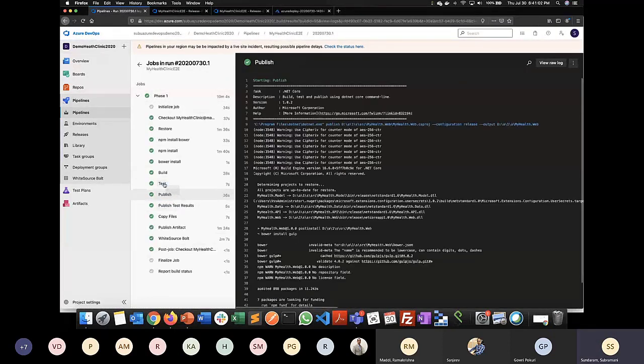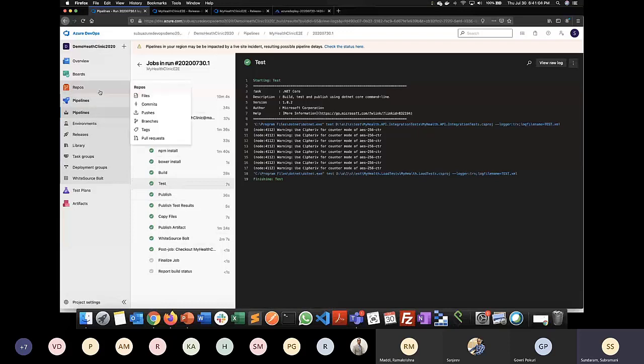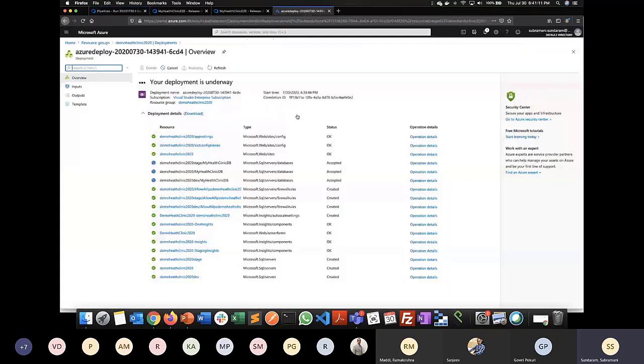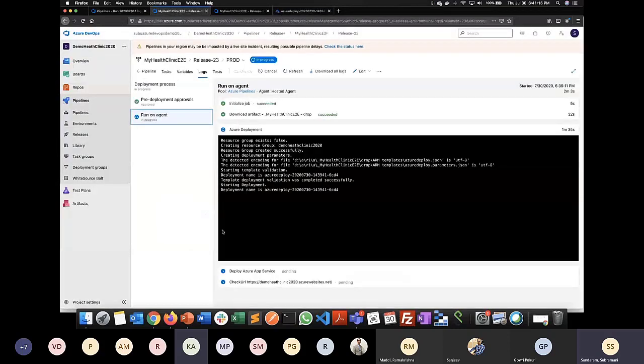So I'm running the tests even over here. So by having code, I'm trying to build it, I'm trying to test it, I'm trying to release it into an Azure environment by creating everything from scratch. And at the same time, I'm trying to monitor it as well. So this is called your end-to-end CI/CD pipeline with your application lifecycle management for a particular tool.